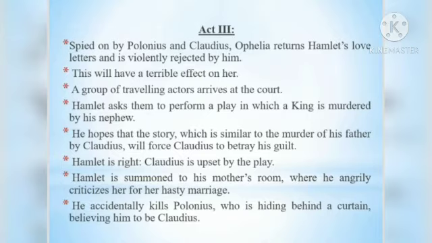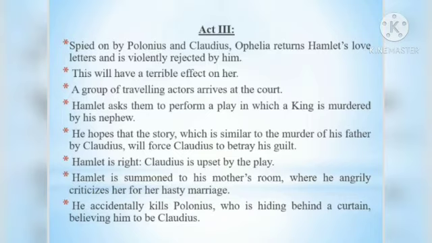So in Act 3, under the instruction of Polonius and Claudius, Ophelia meets Hamlet and she returns the love letters that were given to her by him, and Hamlet violently rejects it, and this will have a terrible effect on her. She passes to a stage of depression.